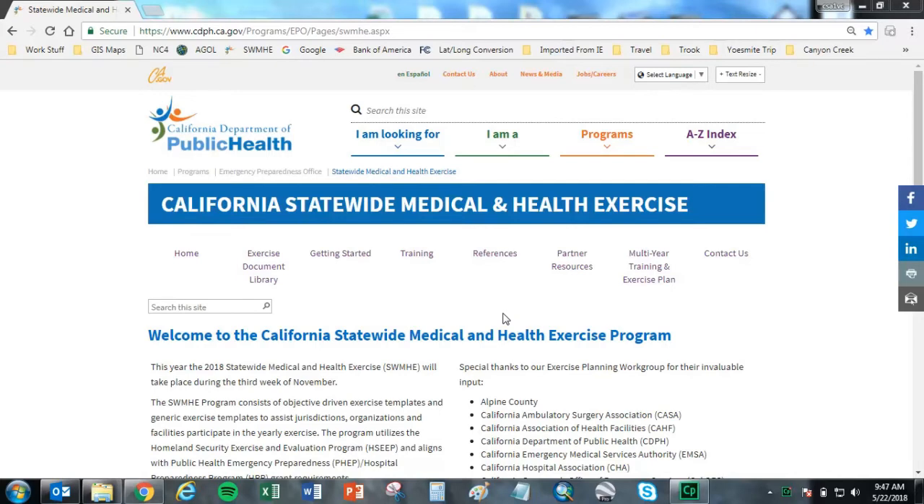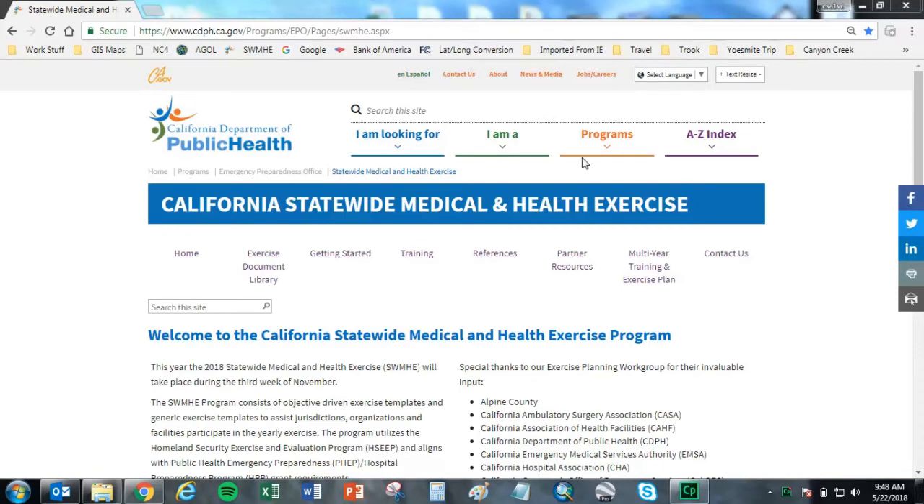First, accessing the new website can be achieved in several different ways. Google or any search engine can be used by searching Statewide Medical and Health Exercise or CDPH SWMHE and clicking the first or the second link on the search results. The link to the home page was also provided via email to all local grant coordinators, medical facility coordinators, and the medical health operational area coordinators.